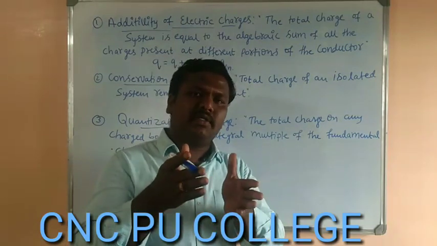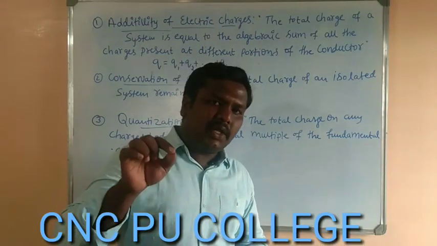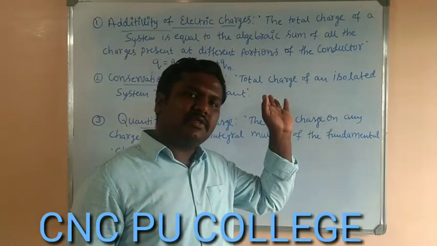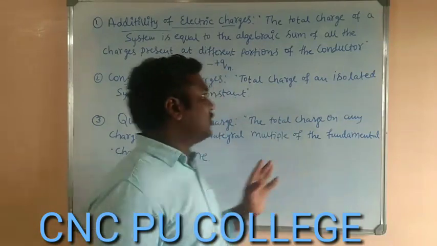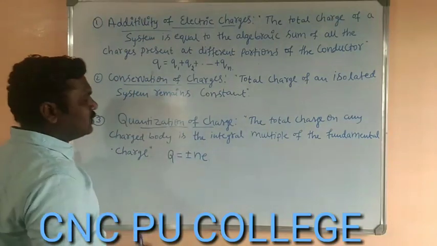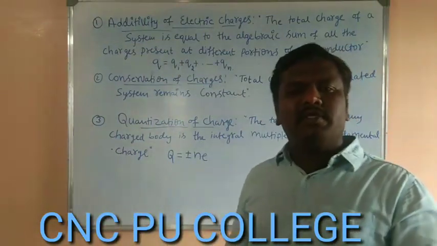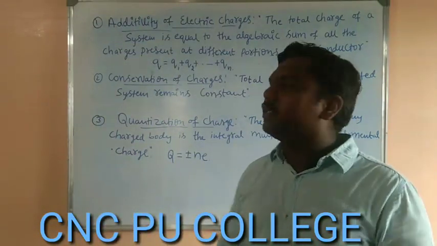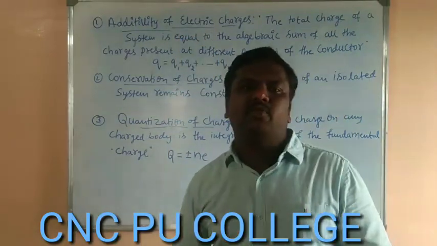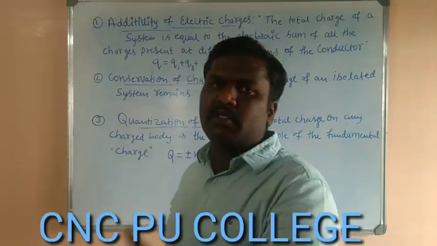If they ask about general properties, we can write all the properties, but if they particularly ask about the basic properties of the charges, we have to write these three: the first one is the additivity of electric charges, the second one is conservation of the charges, the third one is quantization of the charge. These three are considered to be the basic properties of the charges. Let us read the individual basic properties one by one. If they simply ask to mention the basic properties, just mention them.